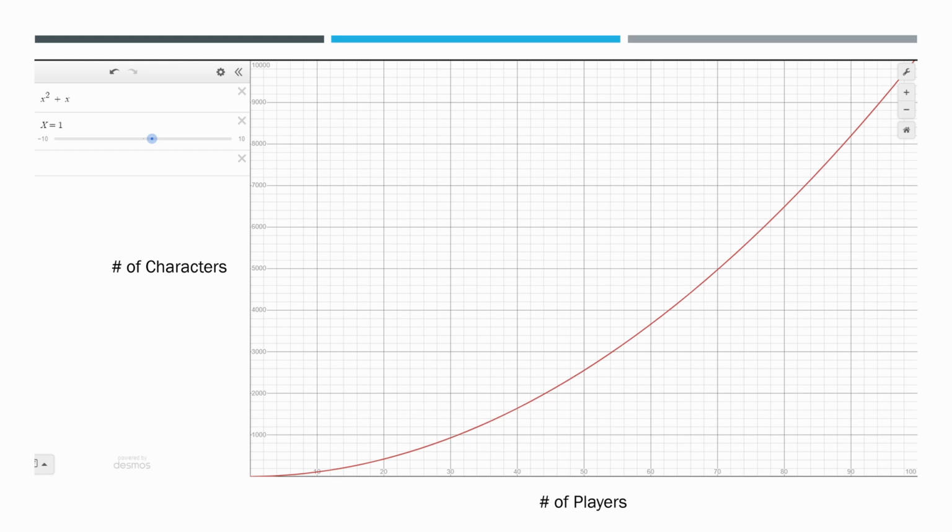Now, this is assuming that all of the players are relevant. If they're not all relevant to each other, it doesn't scale this bad. What becomes difficult, though, is trying to stop players in a fully open system from converging in one place and thereby all becoming relevant and creating lag and crashing the server.